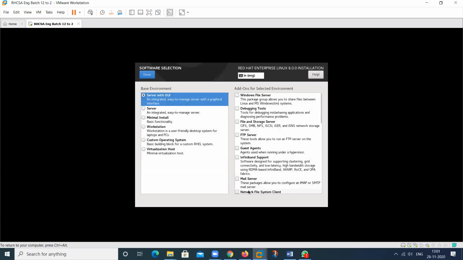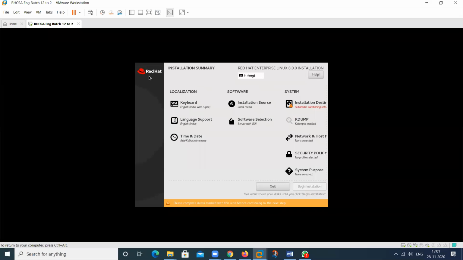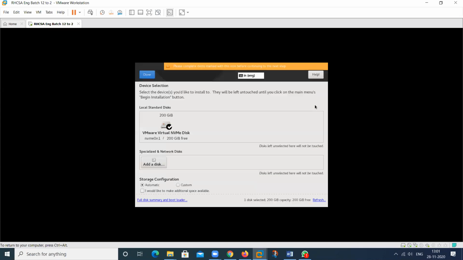If you need to install FTP server, Samba server, NFS server, you can tick on this. But at this time, we don't want all of these things. There is no need to select these because we install these after the installation. So select only this one, then done here. So these 3 parts and 2 parts, total 5 parts will be completed. Then click on the installation destination. So click on this one.